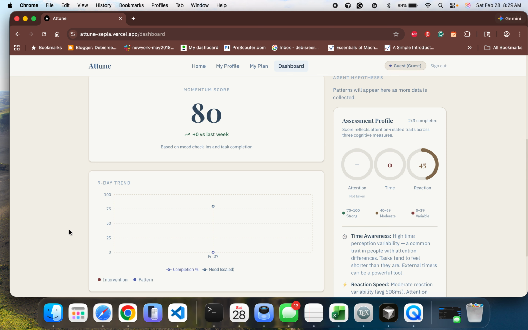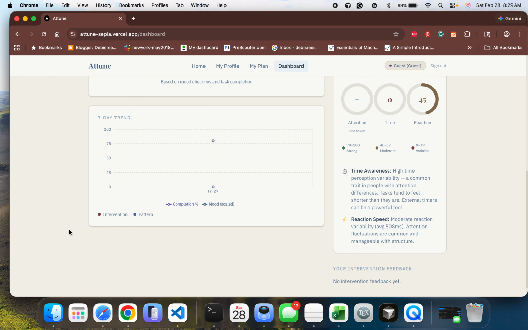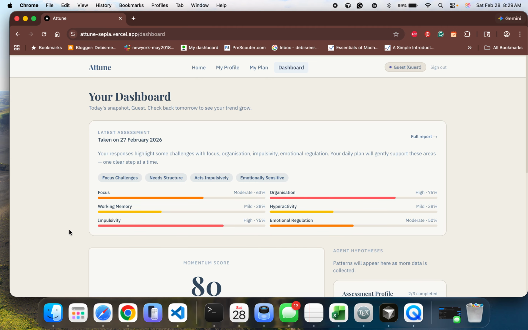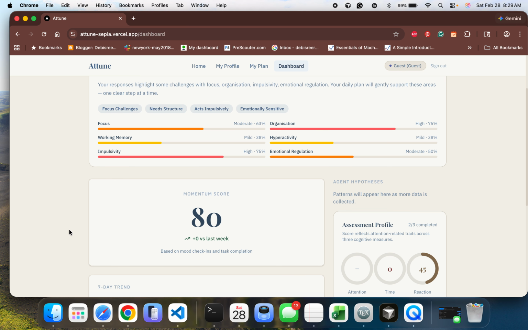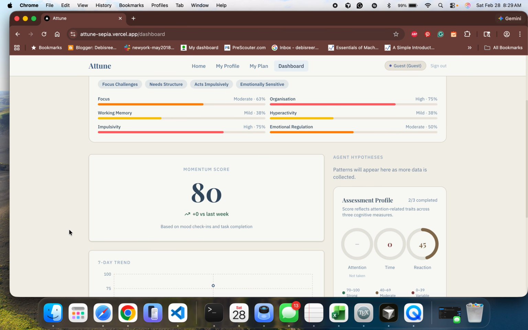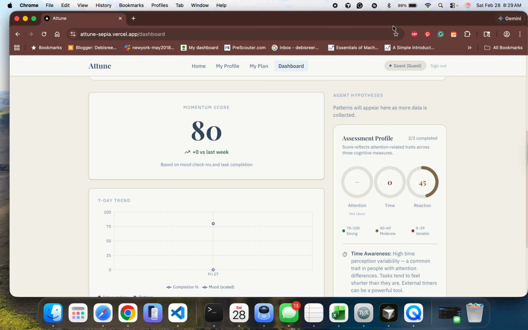Once you start using it for a few days and take this test regularly, you understand at an attention span level what your trend is, where you actually lack, where you are good. You understand yourself much better, and you can plan these things more effectively, in a way that works for you. Thank you very much for your time.